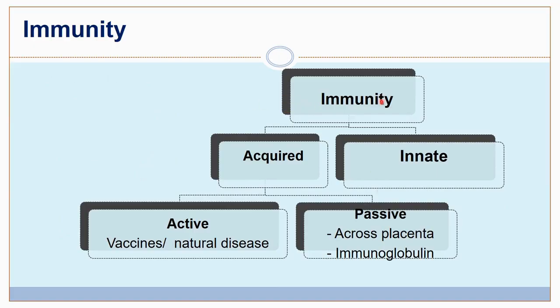Okay, in short, immunity, innate, congenital, and then acquired. Acquired again active and passive. Active example is vaccine and natural diseases, and passive is the immunoglobulin passing across the placenta and also the different immunoglobulins that are prepared.